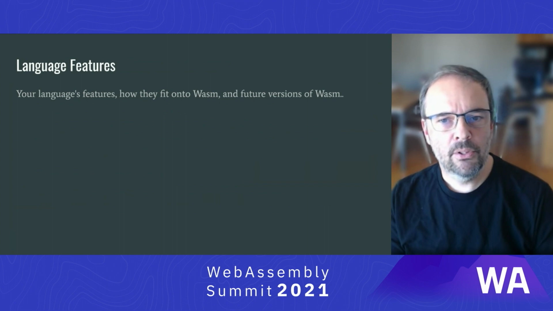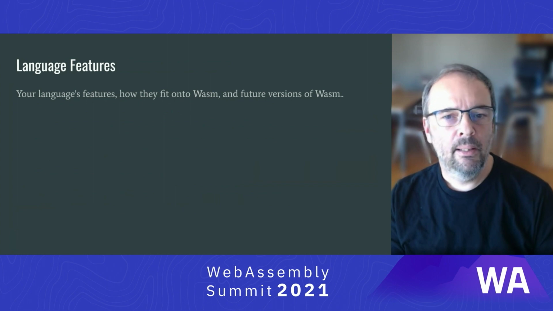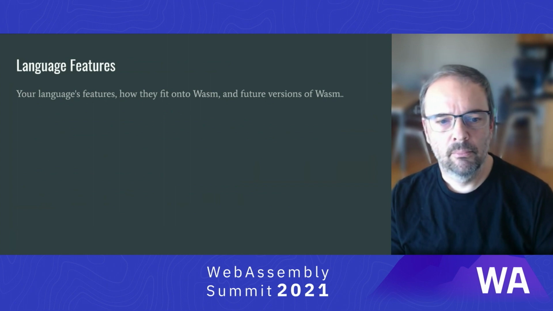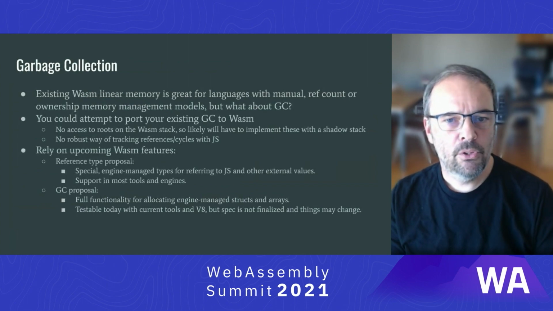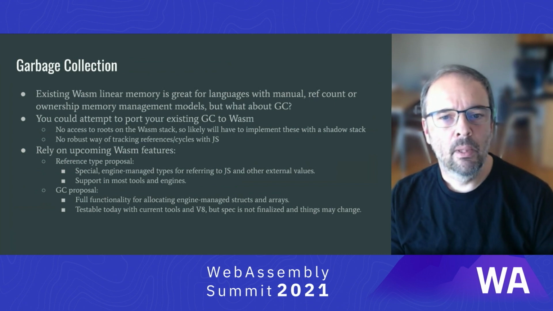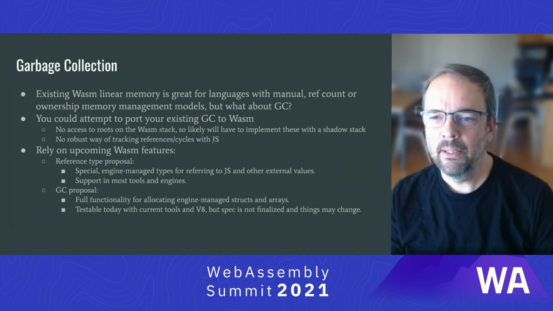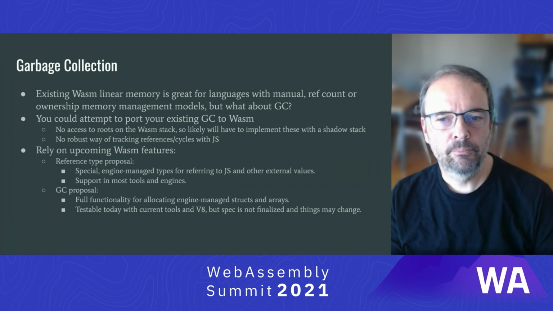Now, for the final part of this talk, since we're all talking about bringing languages to WASM, I'd like to talk about language features, and in particular, how they map to WASM and its future features. First, let's talk about the elephant in the room, garbage collection. The various paths we have talked about so far all assume the use of linear memory, which works great for languages with manual, reference counting, or ownership-based memory management schemes. But what about garbage collection?